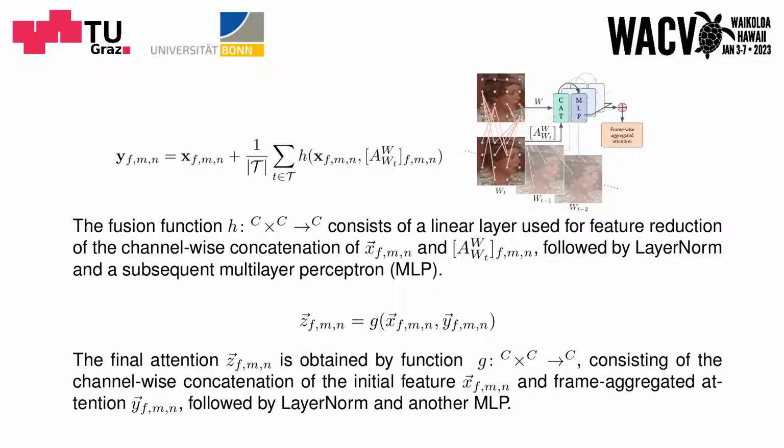The fusion function H consists of a linear layer used for feature reduction of the channel-wise concatenation of the input, followed by layer norm and a subsequent multilayer perceptron. We highlight that the same fusion function is used to aggregate the attention for all considered temporal frame shifts. The final attention is obtained by function G, consisting of the channel-wise concatenation of the initial feature and the frame aggregated attention, followed by layer norm and another MLP. Consequently, our proposed attention mechanism leads to a constant memory consumption during inference, independent of the number of processed frames.